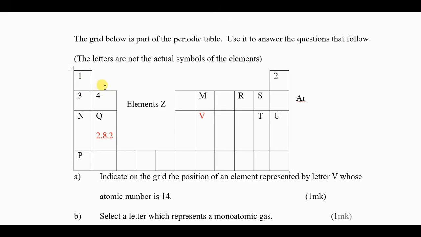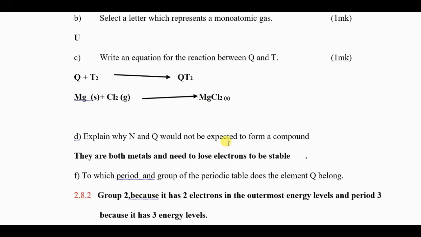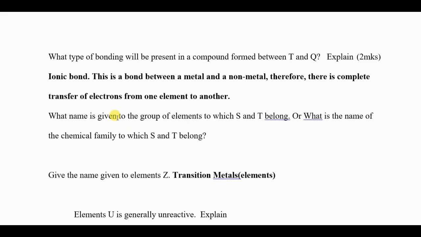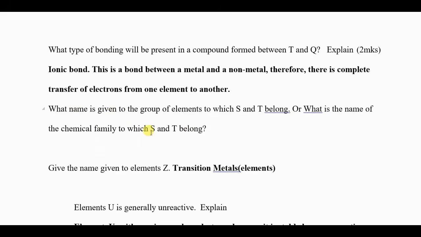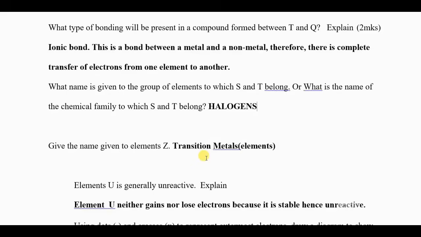Group 1, alkali metals. Group 2, alkaline earth metals. Group 7, halogens. So you write that group 7 elements are called halogens. That is the chemical name for group 7 elements.